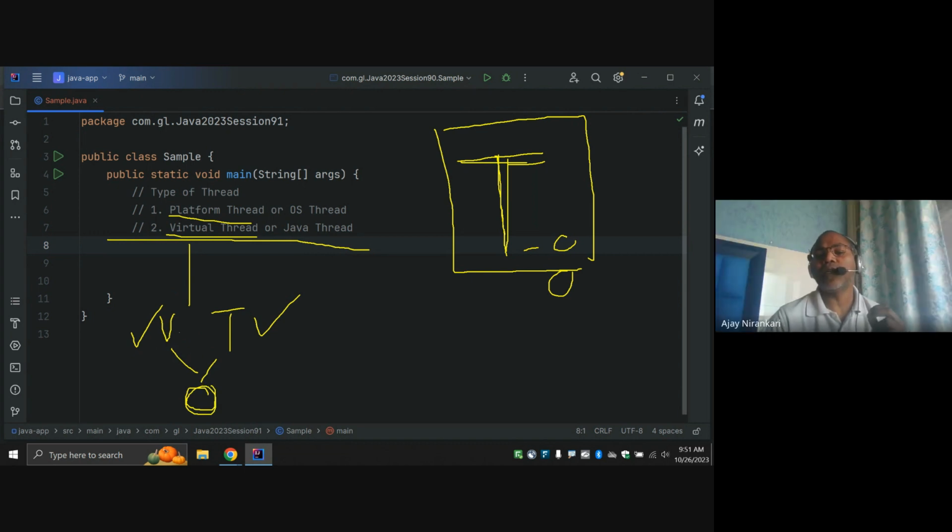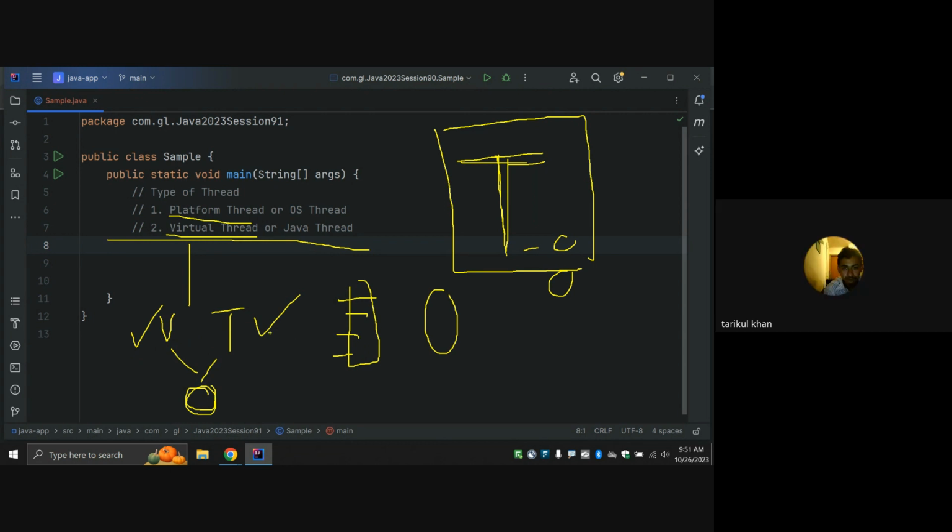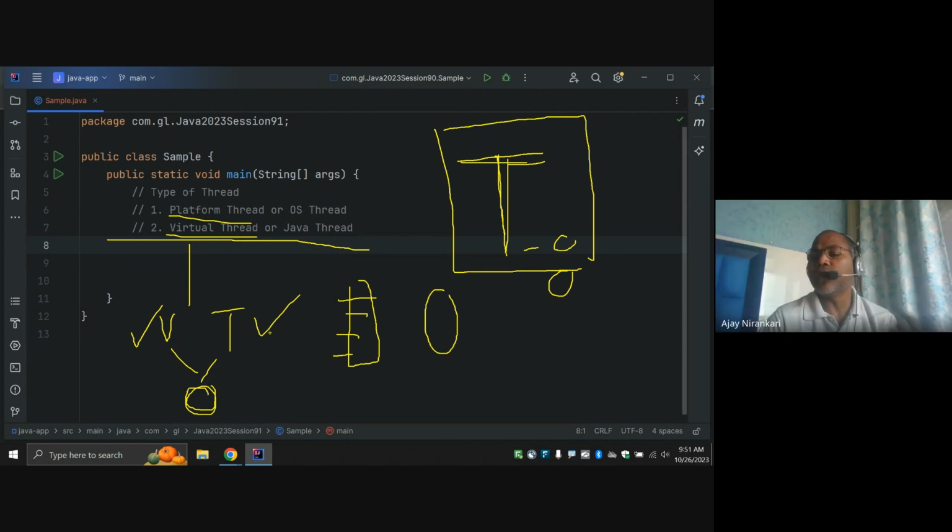Our objective here is that we are going to take more user requests at the same time, not just waiting. Millions of requests we can serve at the same time, right? Millions of threads we can create in our code itself. Don't worry about that, because you are not asking the underlying operating system to create millions of threads, because in our operating system, the hardware has a limitation, right? But Java code has no limitation.